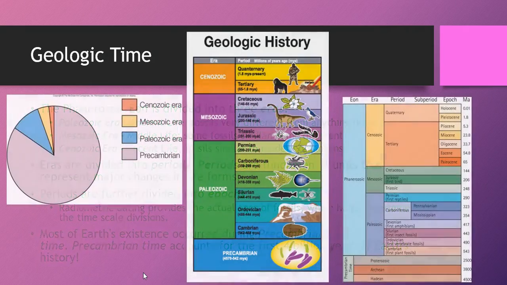And so here you can see the Earth's history broken down into its different periods. You can see primarily that Precambrian time takes up a majority of Earth's history, with the three eras only taking up this small slice. You can also see that each of the eras are broken into numerous periods, each of these correlating with a different change in life forms. Over the next few sections, we'll discuss each of these eras in detail.